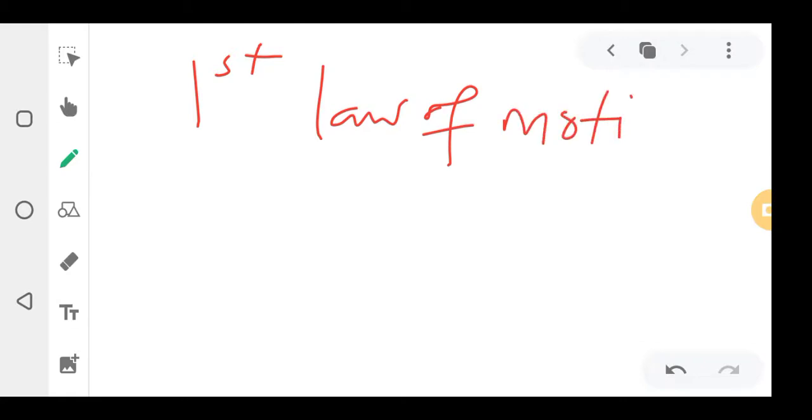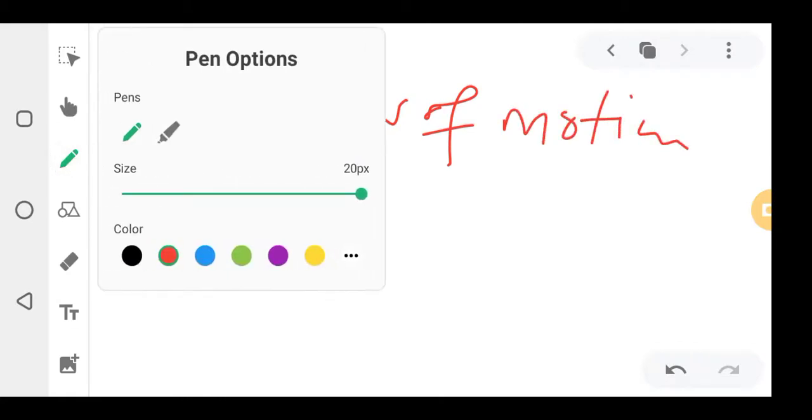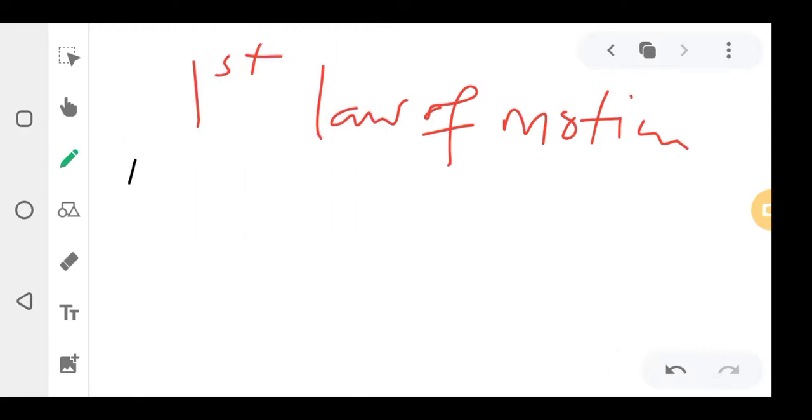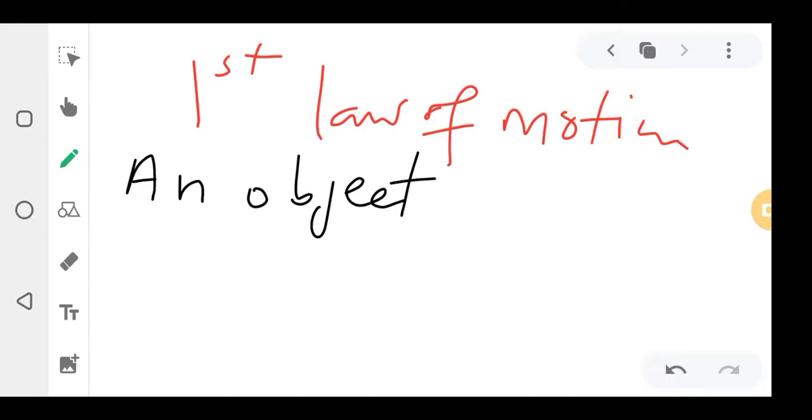So the first law of motion that Newton came up with. What Newton said is, you have to know these ones by heart because they can ask you in the exam, state Newton's first law of motion. You should know it by heart.